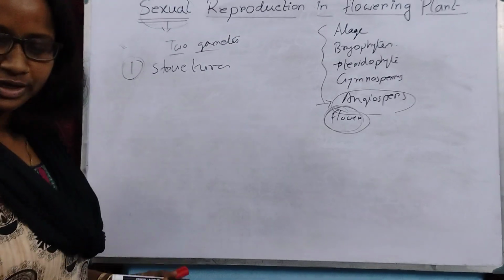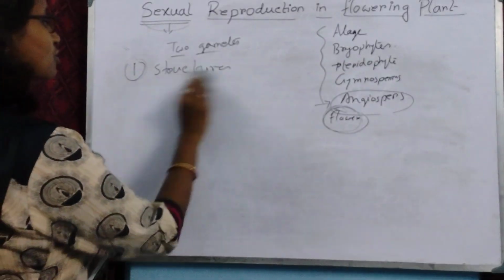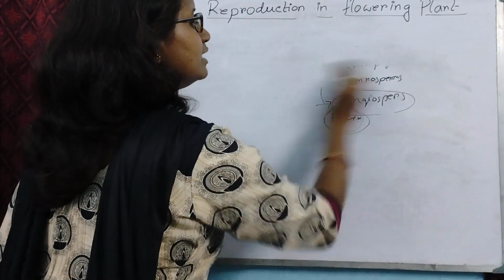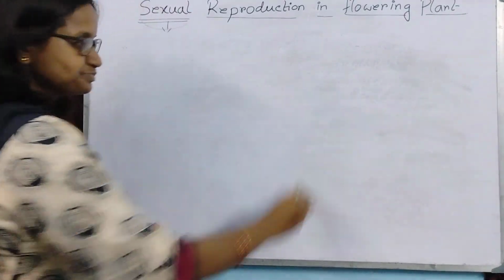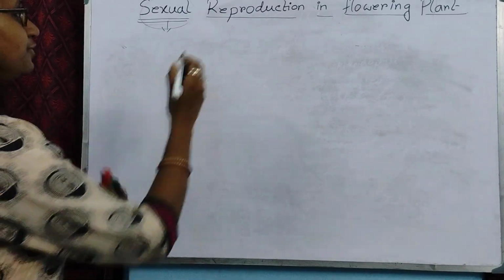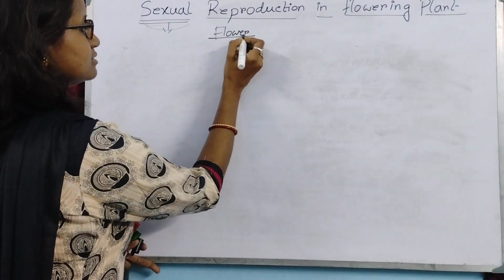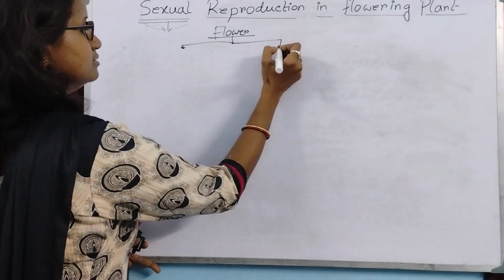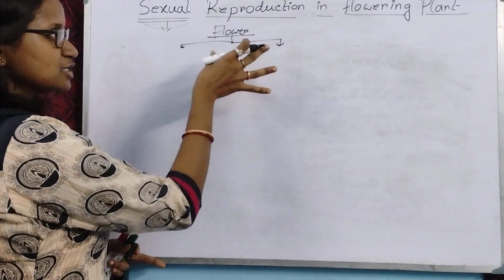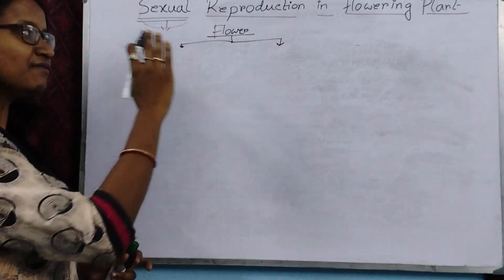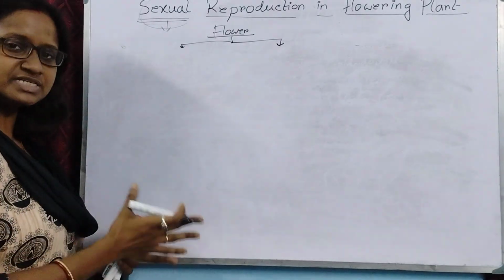So first, today we will start with the structure of the androecium, that is the male part of the flower. As the chapter is based on sexual reproduction, I will focus only on the sexual parts, because the flower has two kinds of parts, vegetative and sexual.